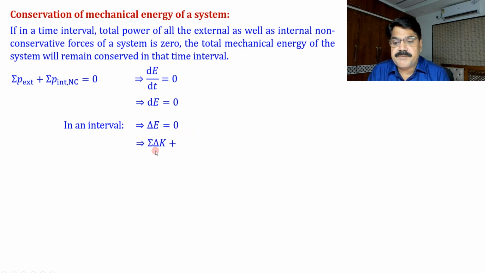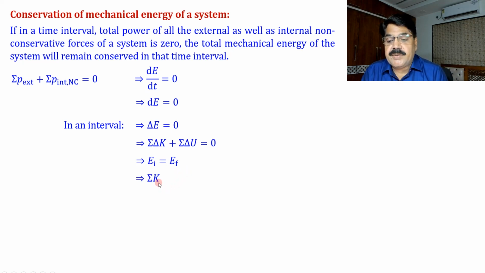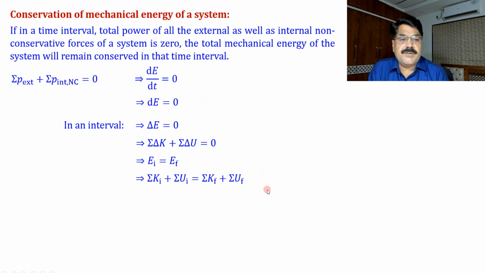And we can express further, it is summation delta K plus summation delta U is equal to 0, means total change in kinetic energy plus total change in potential energy of the system will be 0. Or we can say here E initial is equal to E final. And again summation K initial plus summation U initial is equal to summation K final plus summation U final. So all these are alternative forms of conservation of mechanical energy. Depending on the situation, any form we may use.